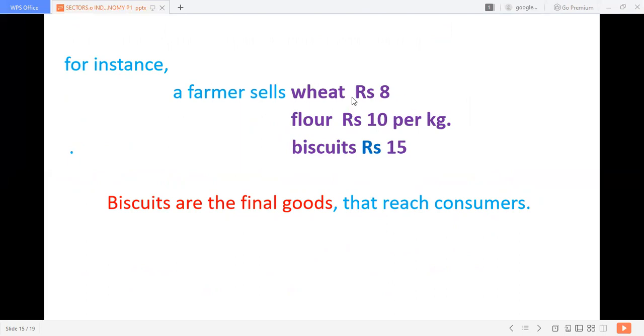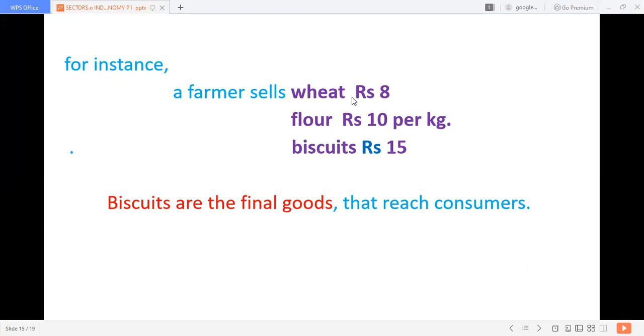So you are adding wheat once, wheat flour the second time, and biscuit the third time, we are adding the value of wheat. Can you understand, children? Wheat in the form of wheat, once we have added in the flour. Why is it sold for 10 rupees? 8 rupees for wheat, 2 rupees for grinding charge, flour. So that is 10 rupees. Why is it 10 rupees for flour?